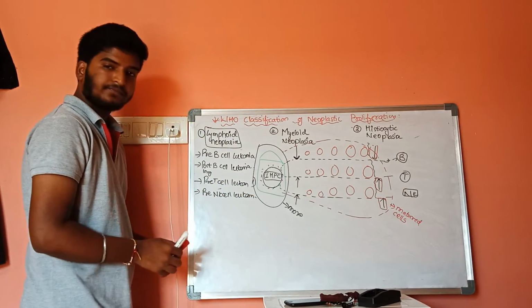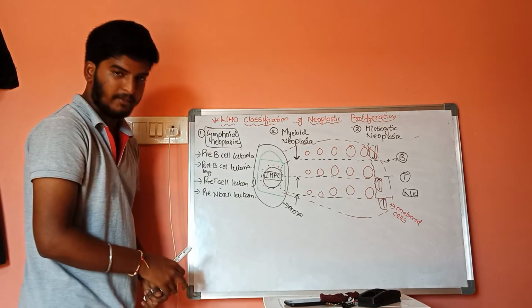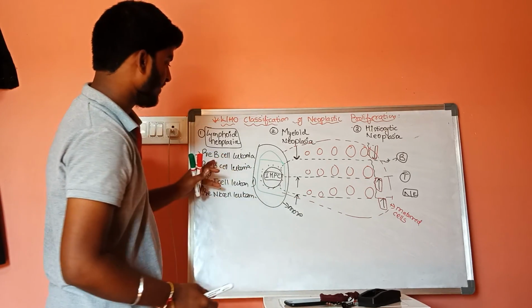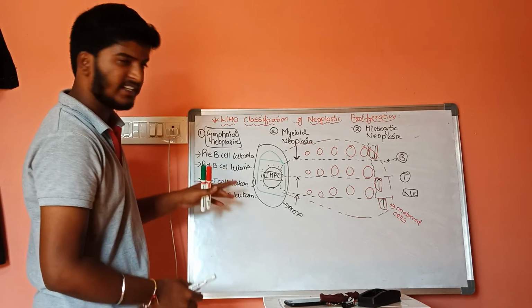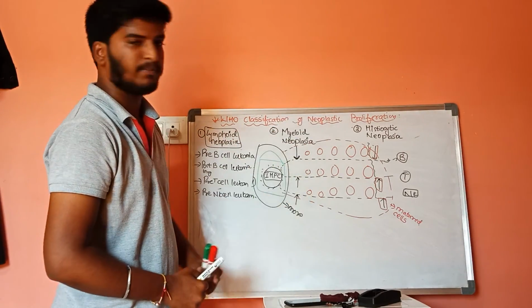When we consider the possibilities, NK cell leukemias are fewer in number when compared to B cell leukemia and T cell leukemia. This is about the WHO classification of neoplastic proliferations.